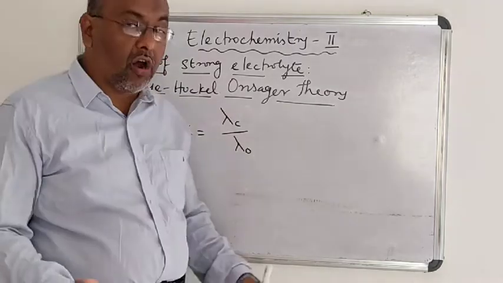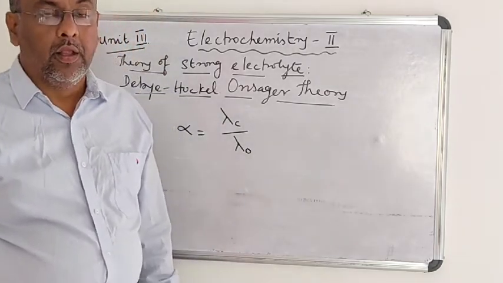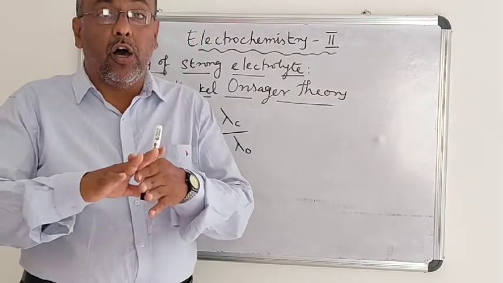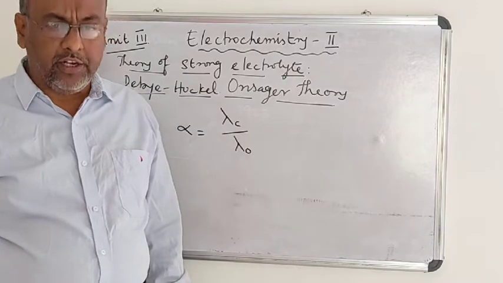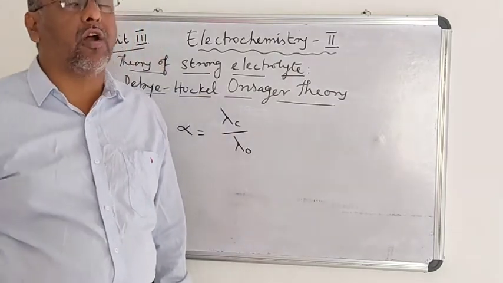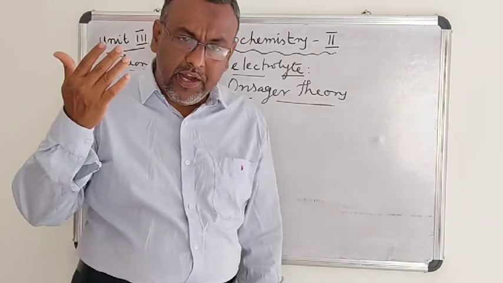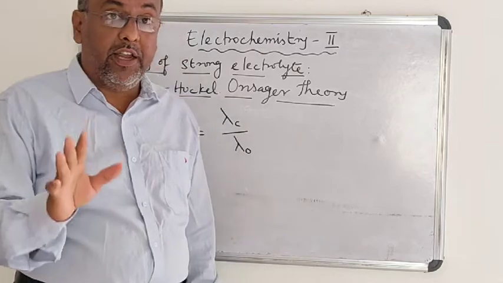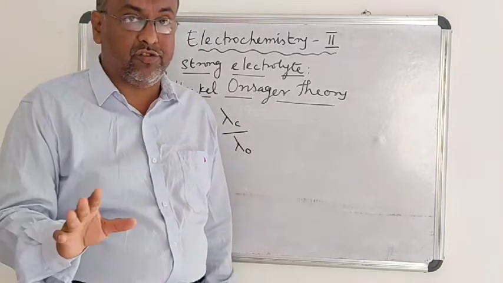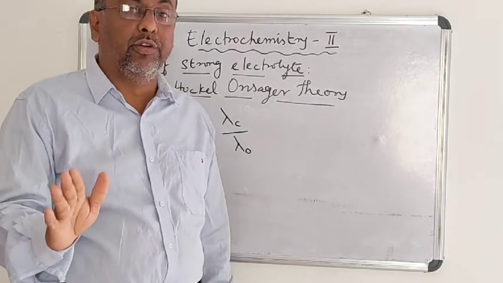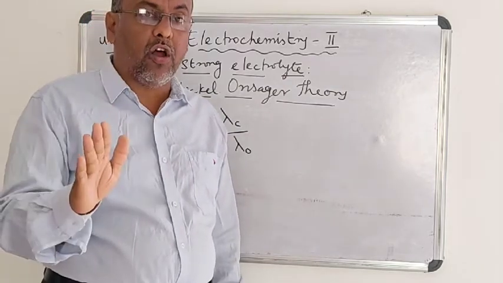Because in the case of strong electrolytes, they are always completely dissociated at all concentrations. So the question of the degree of ionization does not arise at all in the case of strong electrolytes, because they are completely dissociated at all concentrations, and the degree of dissociation always remains constant and unity for all strong electrolytes.